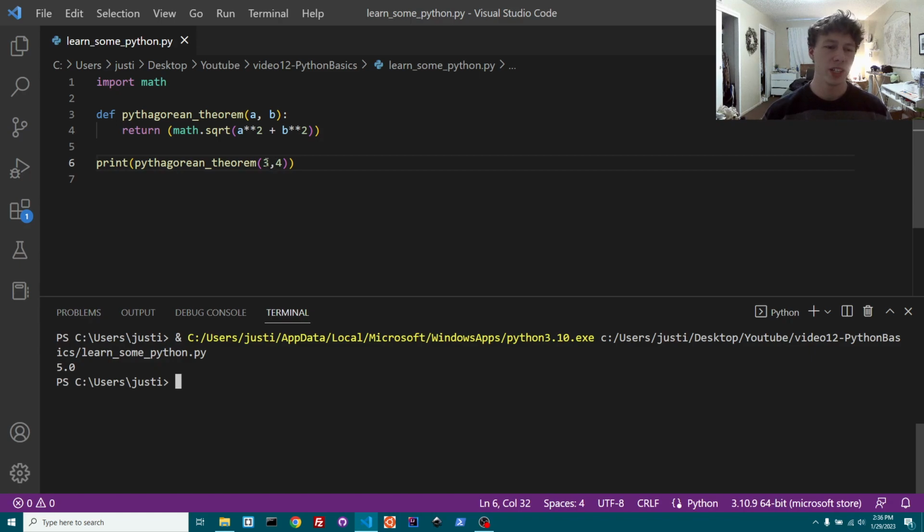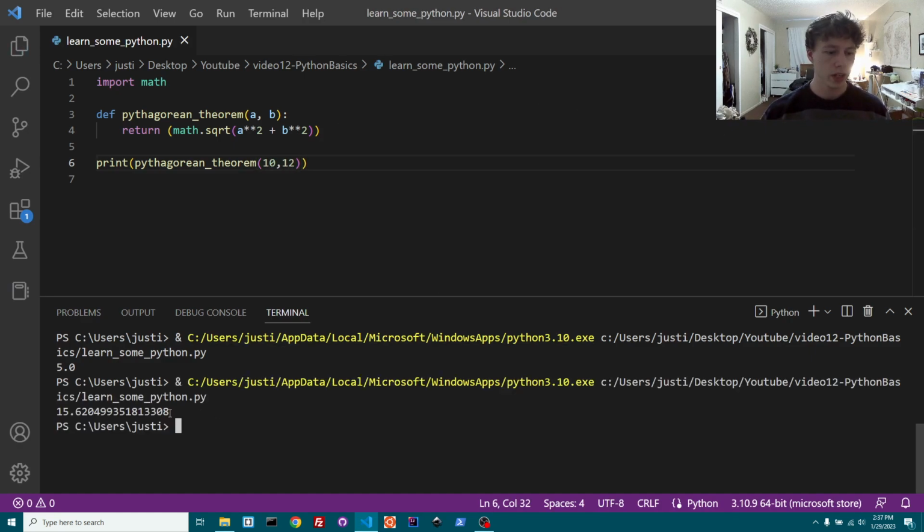Any combination of 3, 4, and 5 in a triangle, you can tell really easily what the Pythagorean theorem is because you can do mental math with the 3, 4, and 5. That doesn't matter, who cares? Essentially we put 3 and 4 in there, and 5 is what we would expect to get, and it was. Let's say we put 10 and 12 in there. You can put any number in here, and whenever you run it, it's going to give a decimal output too, which is great. So it turns it into a float or a double or whatever.